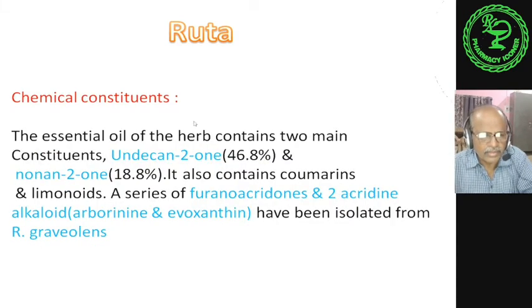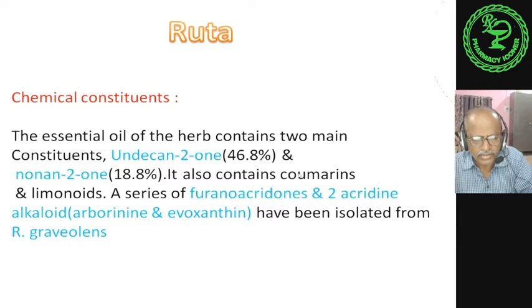About the chemical constituents, the essential oil of the herb contains two main constituents. The essential oil is extracted by steam distillation of the leaf and aerial parts of the whole plant. It contains undecan-2-one, a major one at 46.8%, and nonan-2-one at 18.8%.